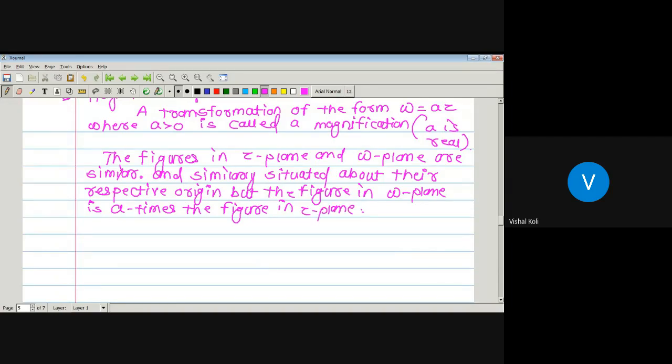So under magnification mapping, both figures are situated about their respective origin. That is, the origin will be the same, but the image in the W plane is A times the image in the Z plane. If A is greater than 1, then it must be larger than the image in the Z plane, and if A is less than 1, that is between 0 and 1, then the size of the image in the W plane is less than the size of the image in the Z plane.